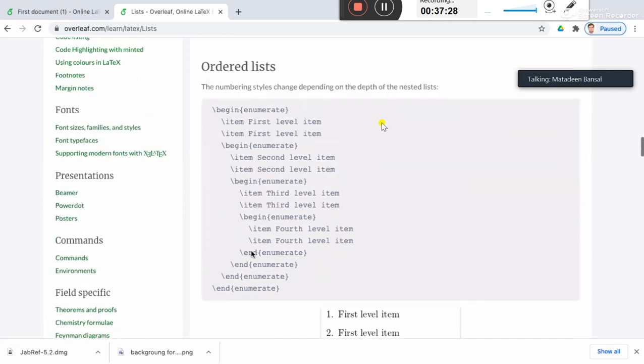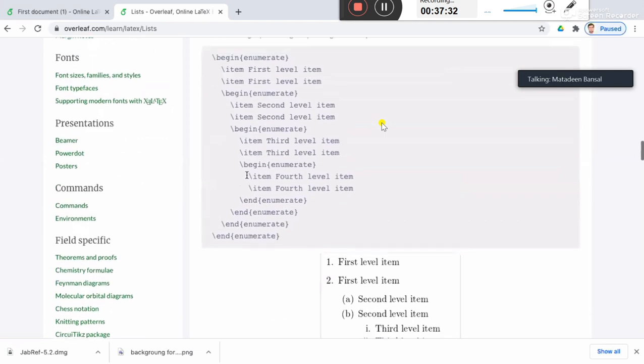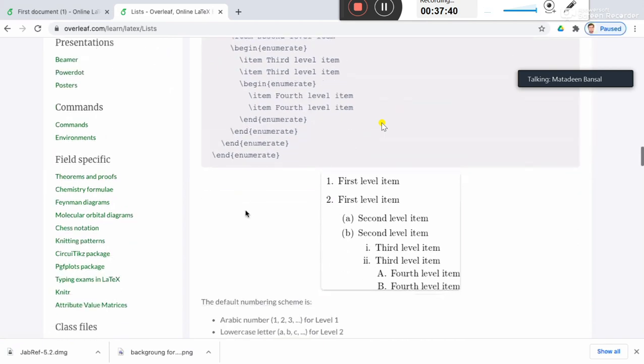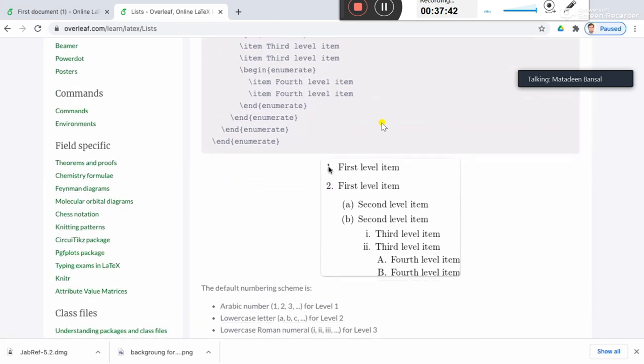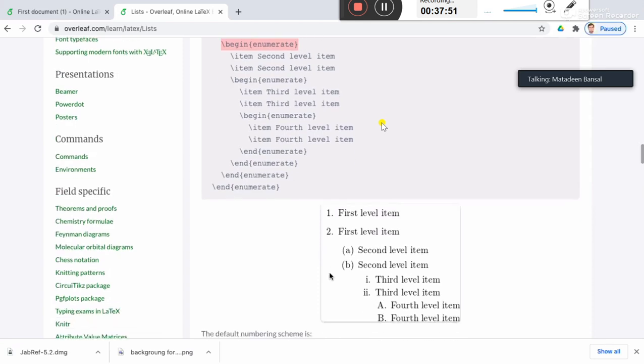And this is the ordered list. In case of ordered list, all are nested enumerate environments. At the first level, the outermost list, the numbers 1, 2 and 3 will be used. Then at the second level, the letters a, b will be used.